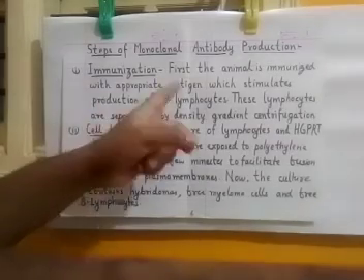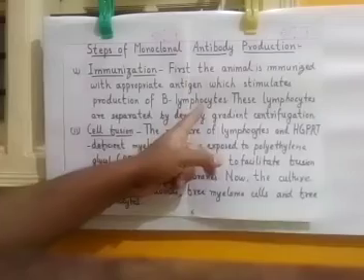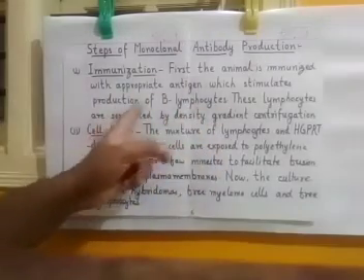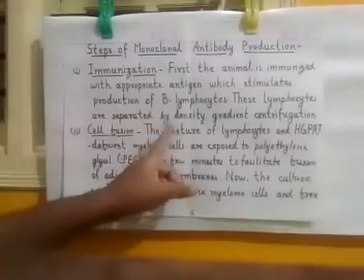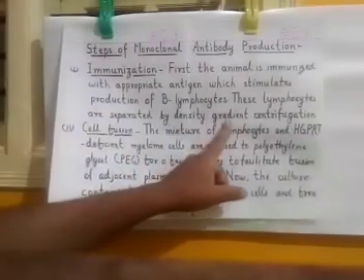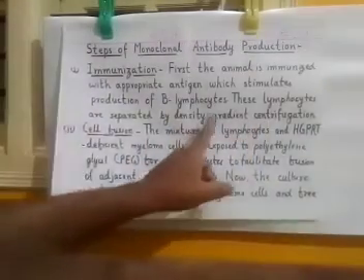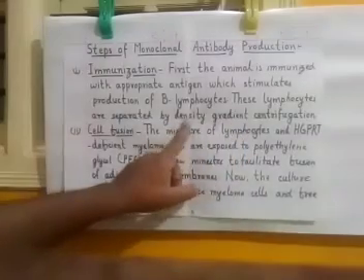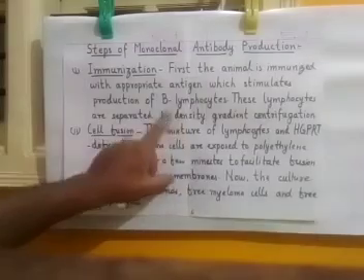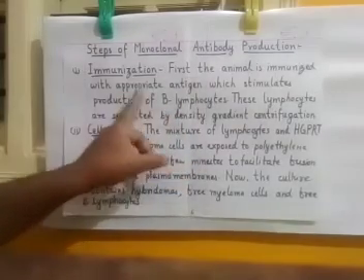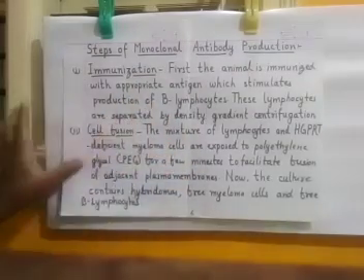First the animal is immunized with the appropriate antigen, which stimulates production of B lymphocytes. These lymphocytes are separated by density gradient centrifugation. Remember this process? Density gradient centrifugation. This helps us to separate the B lymphocytes from the animal's glands.